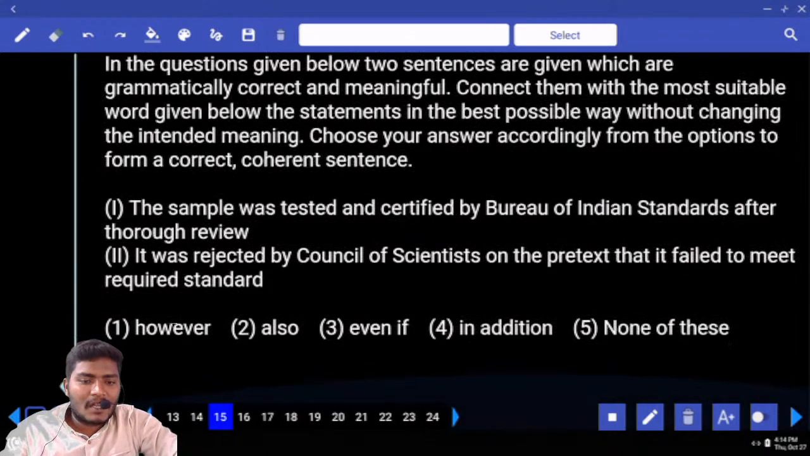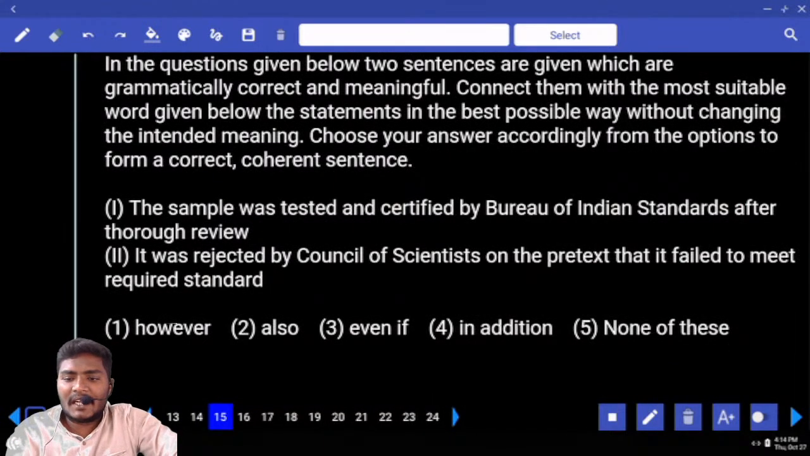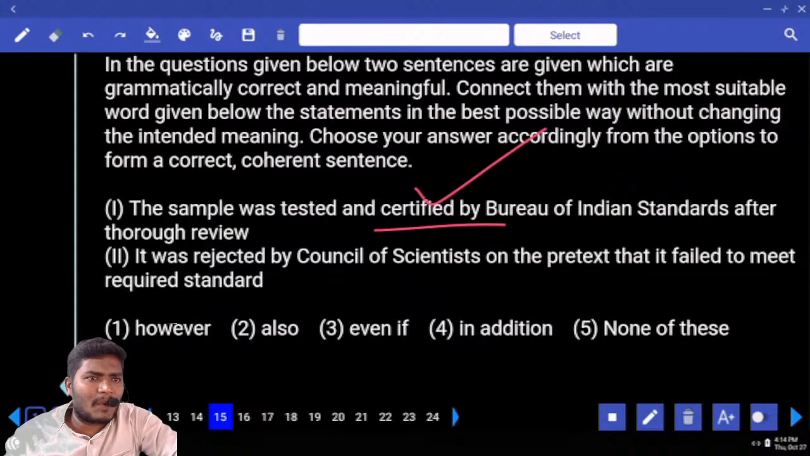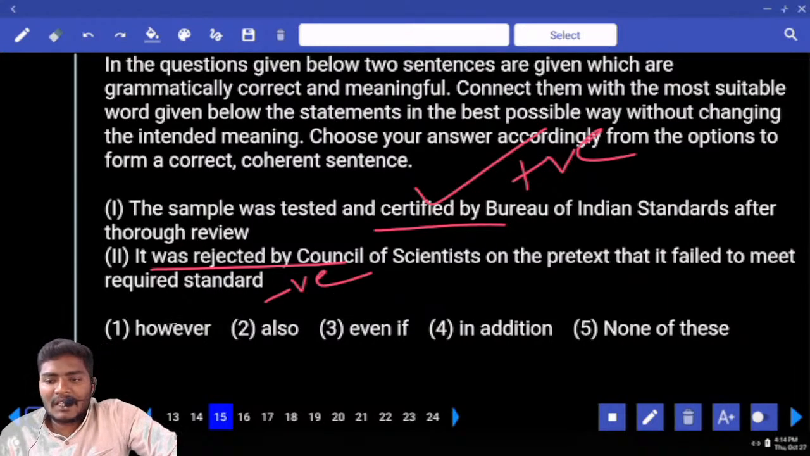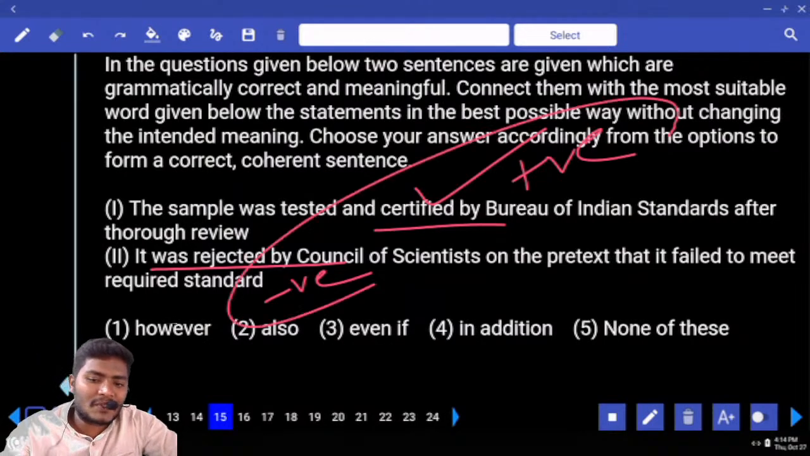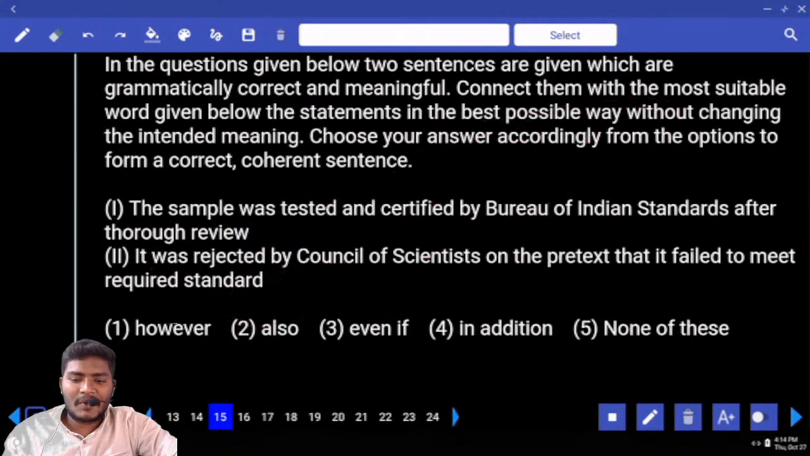Next 15. The sample was tested and certified by Bureau of Indian Standards after thorough review. Certified in the sense positive or negative? Positive. It was rejected. What is this now? Negative, by Council of Scientists in the pretext that it failed to meet required standards. You have to combine positive negative again. Now tell me your answer. However, also is used to combine positive or negative.